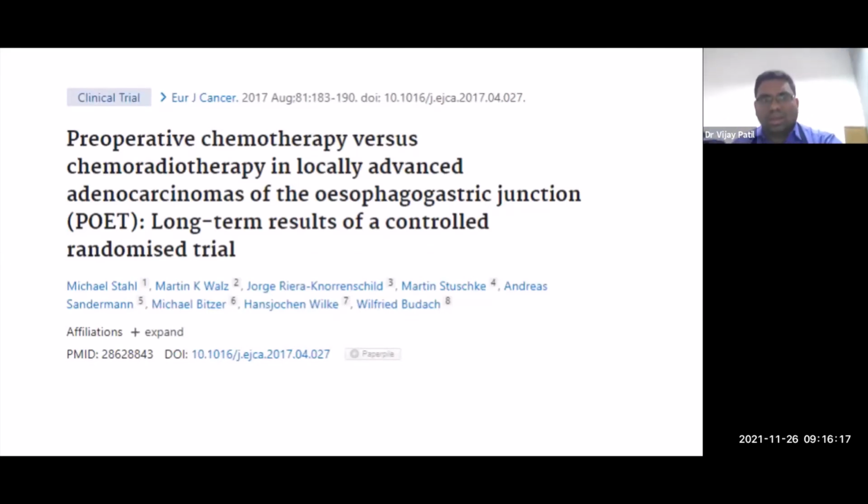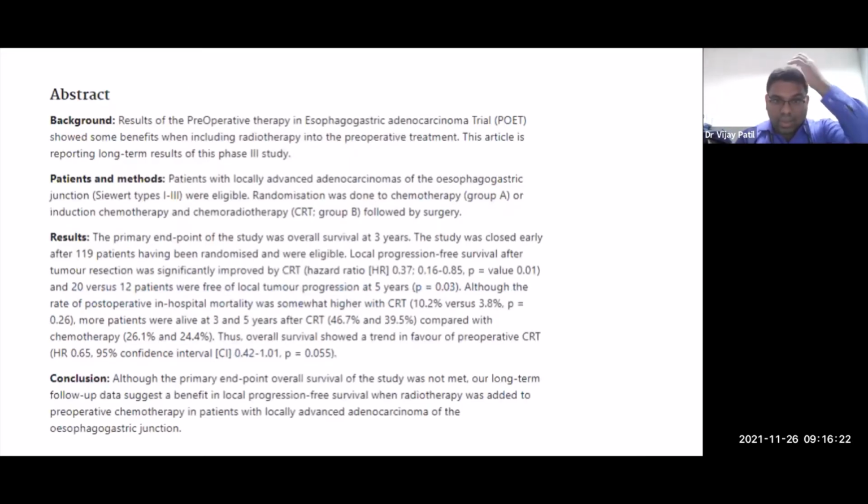One of these is the POET study, preoperative chemotherapy versus chemoradiotherapy, and what it shows is when you look for head-to-head comparisons, there is no benefit. So in the POET study, the patients were given chemotherapy followed by surgery, or CTRT followed by surgery. Small study of 120 patients, you cannot derive great interpretation from this, but it does show that there is no survival benefit. There is a trend towards benefit to CTRT, but there is something interesting I want to show you.